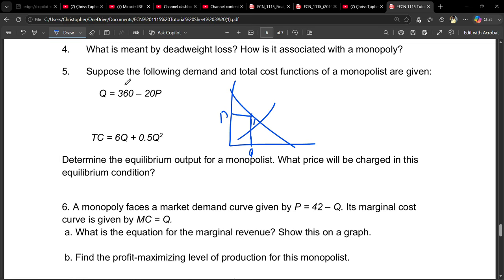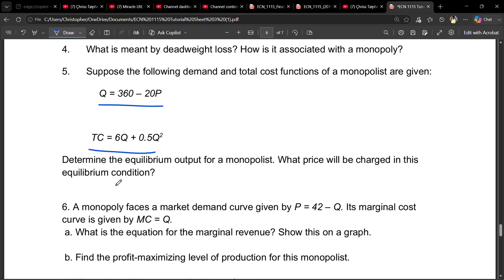Question 5 is saying, suppose the following demand and the total cost function of a monopoly are given. So I've been given these two, and I'm sure you can see them clearly. We have that function and we have that function. The question is saying determine the equilibrium quantity for a monopolist, and what price will be charged in this equilibrium condition.